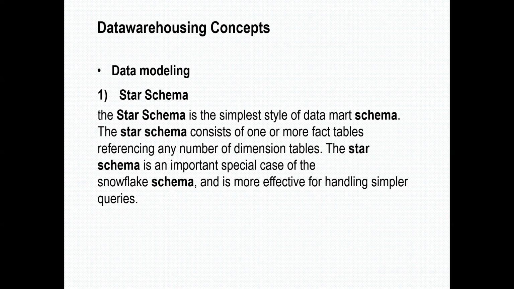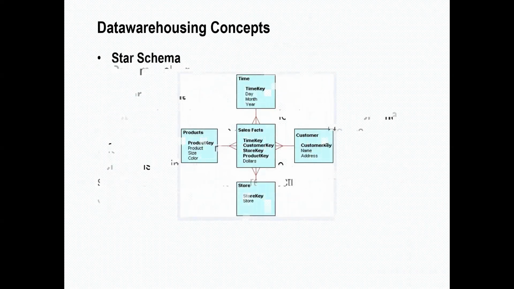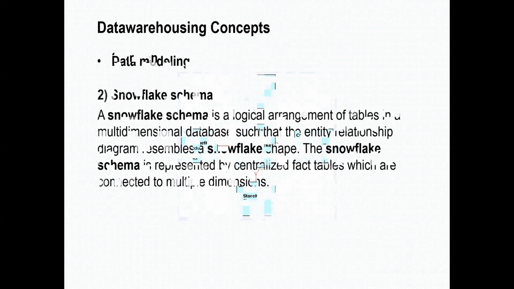There may be a chance of having 2 fact tables also, with references to any number of dimension tables. The star schema is important in the case of snowflake schema. So here we'll be having a number of dimension tables and a fact table, or one or more fact tables. This is about the star schema.